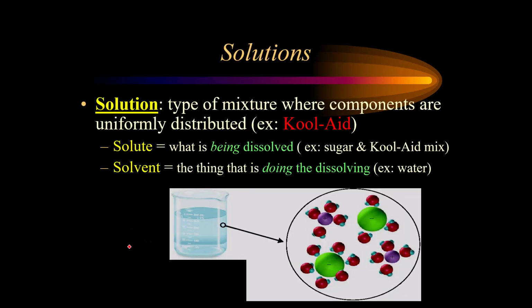So in a solution, you have a solute, which is the thing getting dissolved, and then a solvent, usually the thing doing the dissolving. A lot of times it is water, and it is the universal solvent. We'll talk even more about it on down in this video. All right, so there's solutions.